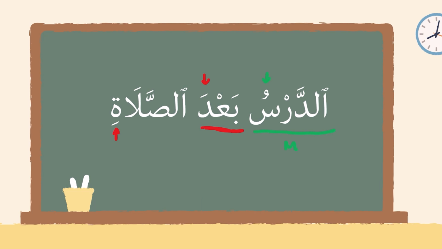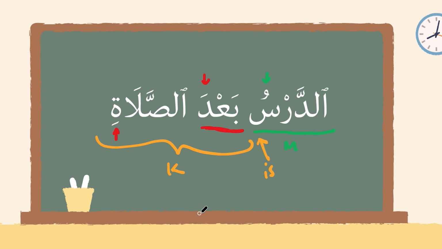And so again, if a mubtada is followed by these huruf, i.e. huruful jar, or a mudaf as well as one of the ظروف, it will always take the place of the predicate, which we see here, and we found our khabar, letting us know that there's an implied is here, or copula. Ad-darsu ba'da salati. The class, the lesson, is after the prayer.